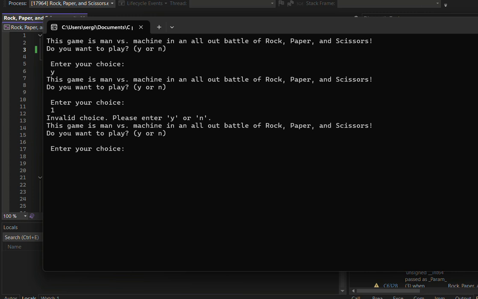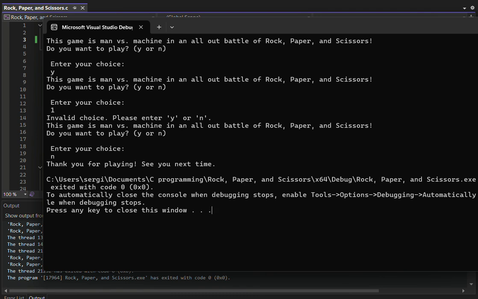And lastly, we're going to enter the option of exiting the game, which is N. That runs that code, and it tells us thank you for playing and see you next time. Then it stops the project itself and stops the game. And that is everything right now for my alpha version of Rock, Paper, Scissors written in C.